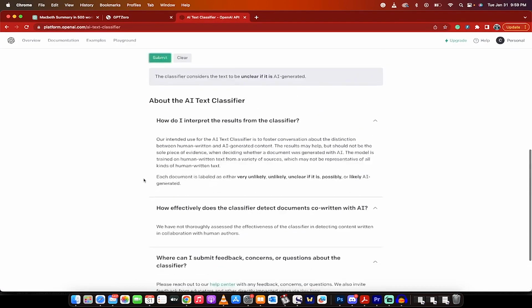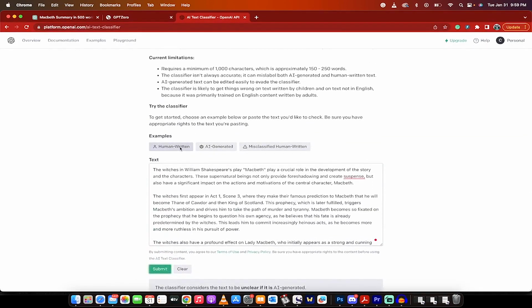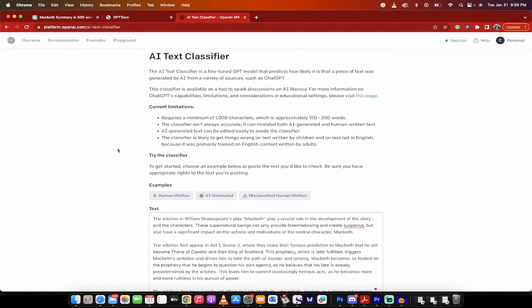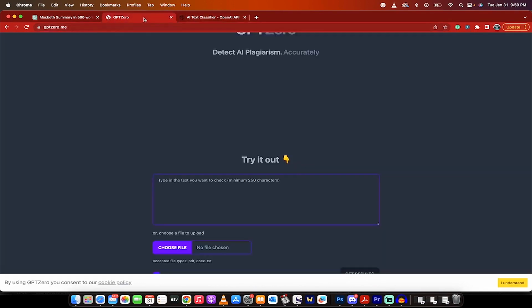Just a heads up, it can give you a number of results. You can look them up here where it says it's human written, it's AI generated, it's misclassified as human written, it's unclear, it's likely to be AI written. So there you go. This is the new tool, and it's still kind of beta and it doesn't work that good.